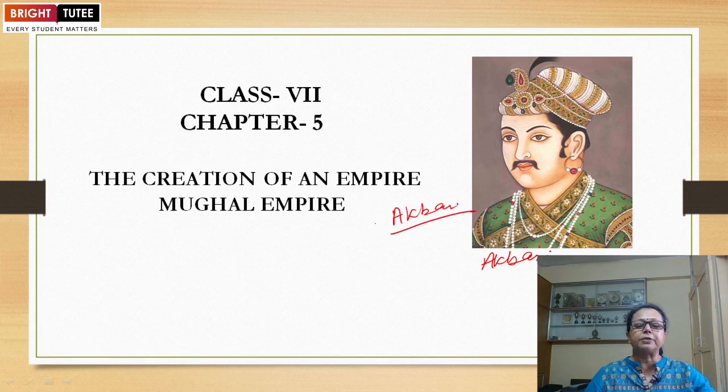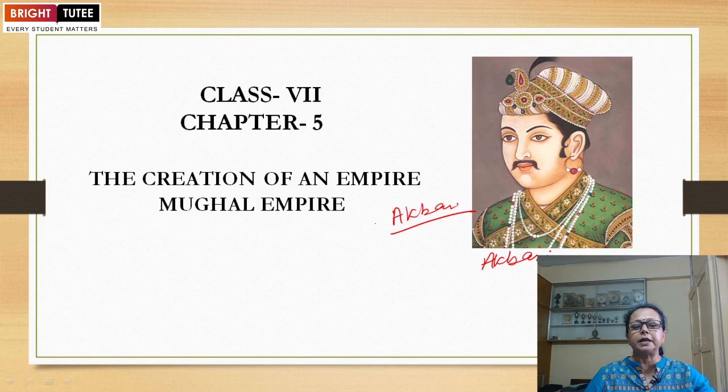In this chapter, we have to discuss six important Mughal rulers. Gradually, we will discuss one after another in detail about their history in a country like India, and how they became very famous with the creation of the Mughal Empire.